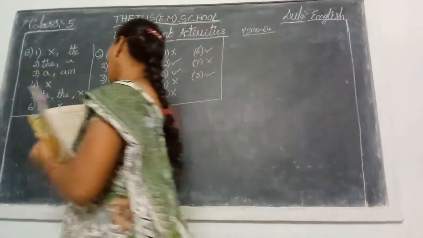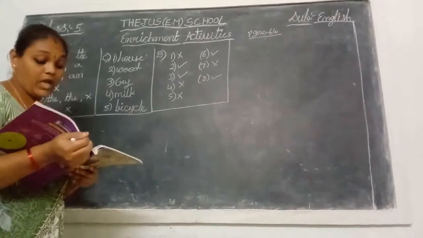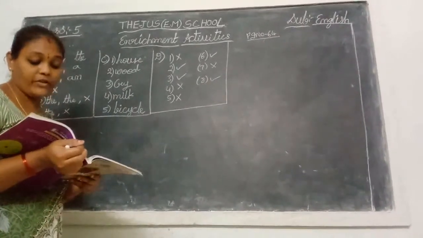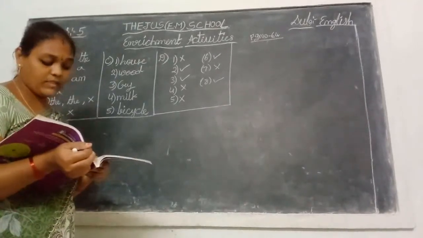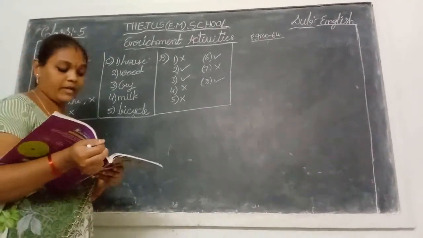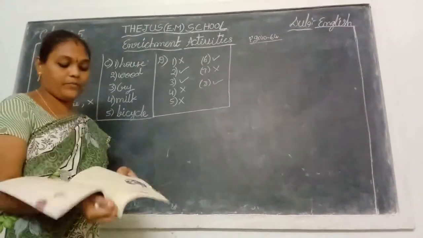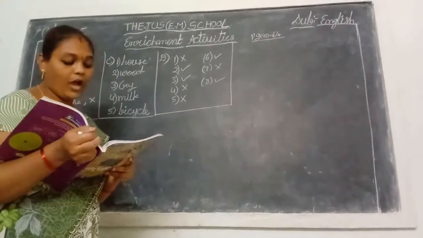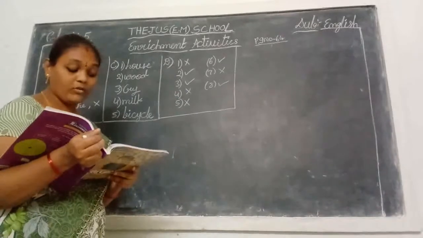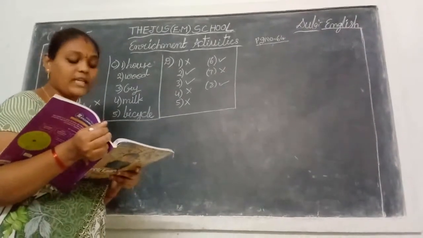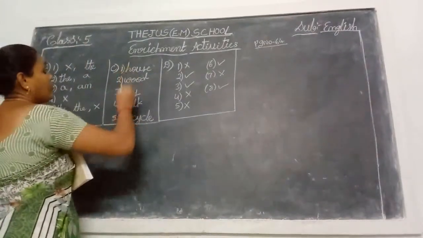Okay, next is the C Roman, children. Work in pairs, identify the odd word out in each set and explain why you chose it. See first: mouse, house, dog, human. Mouse, dog, human, these are living things. But house is a non-living thing. That is the reason the odd one is house. You circle that, children.